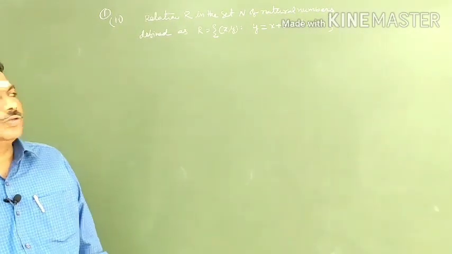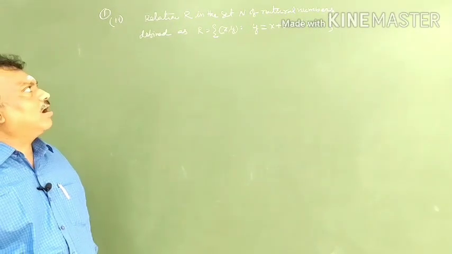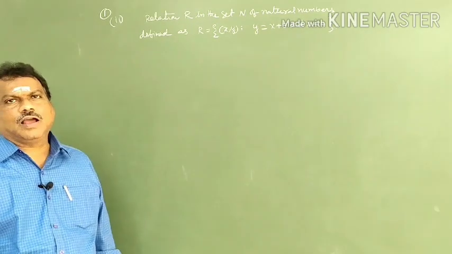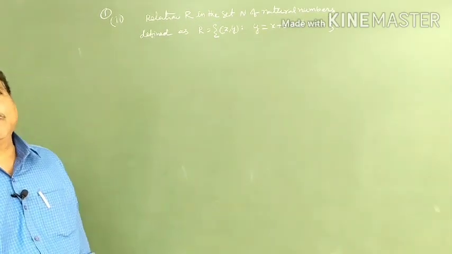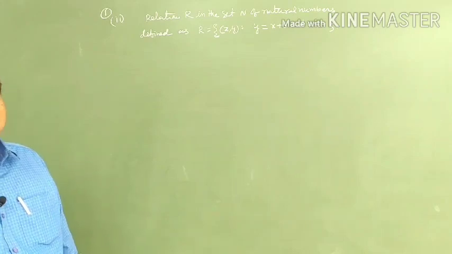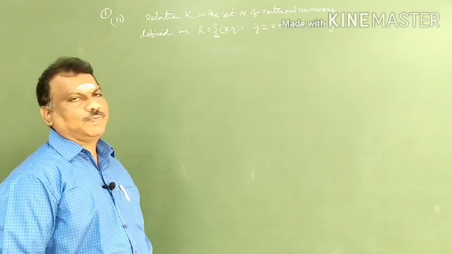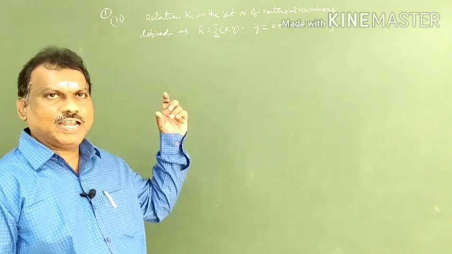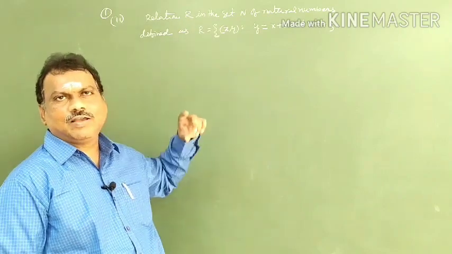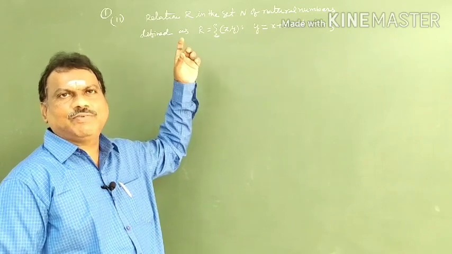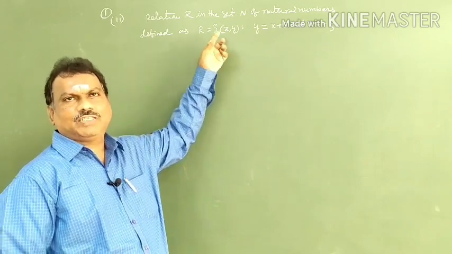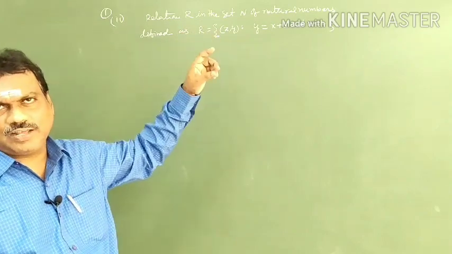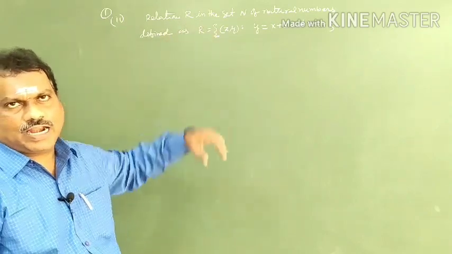Now we will go through it. See here, a relation R in the set N of natural numbers is defined as R equal to the set of ordered pairs (x, y) such that y is equal to x plus 5 and x is less than 4. So here the relation is described on a particular set. What is that set? Generally, N means natural numbers. You know the natural numbers start from 1 to infinity.